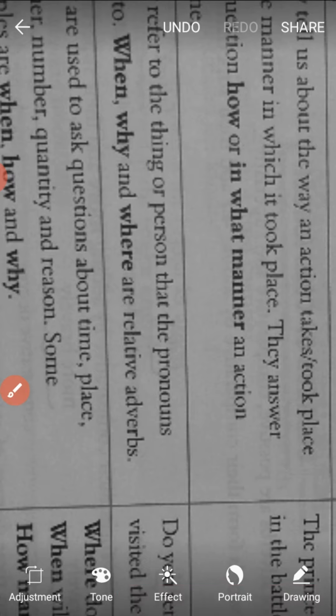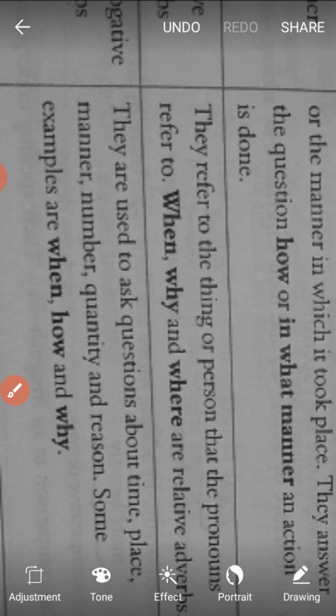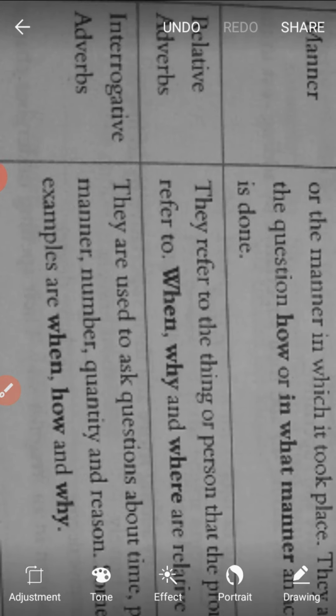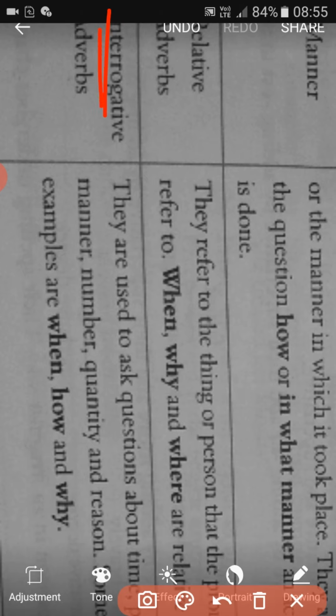Now let's move to understand one more adverb, that is the interrogative adverb.